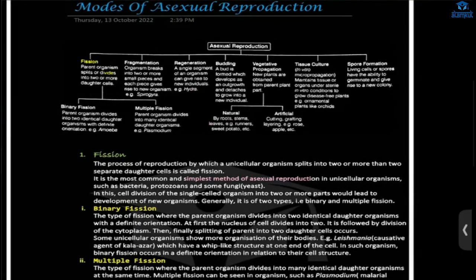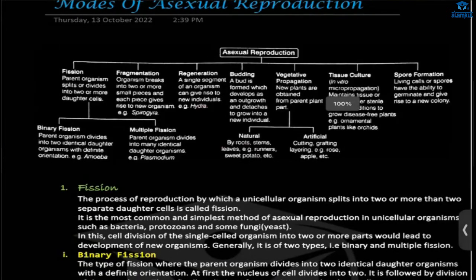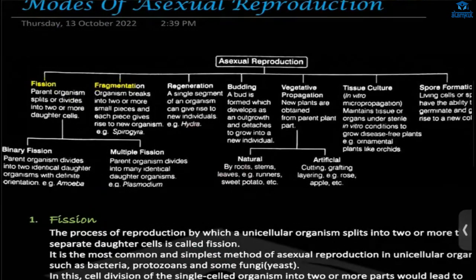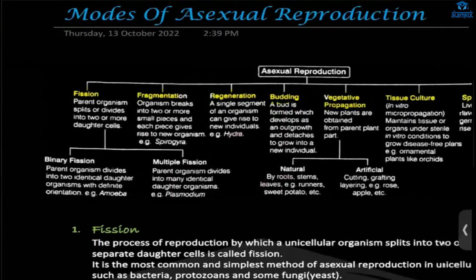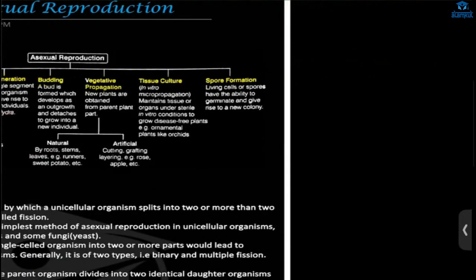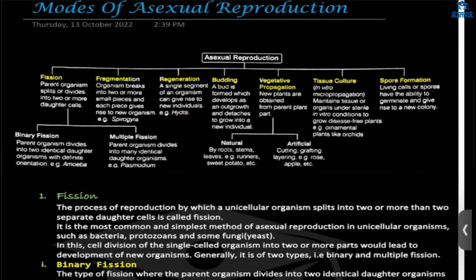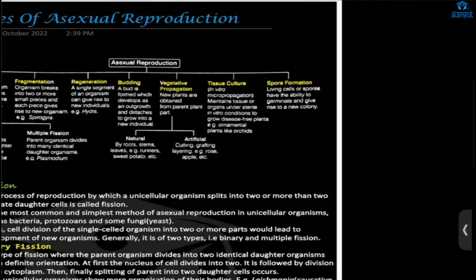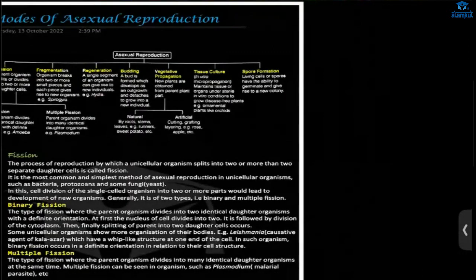Now, modes of reproduction. In that we had what? Asexual and sexual reproduction. Asexual reproduction, we are going to talk about that. There are different types of asexual reproduction: fission, fragmentation, regeneration, budding, vegetative propagation, tissue culture, spore formation. Now fission means splitting. Fusion means joining. So in fission the organism will split and form what? An offspring? What?